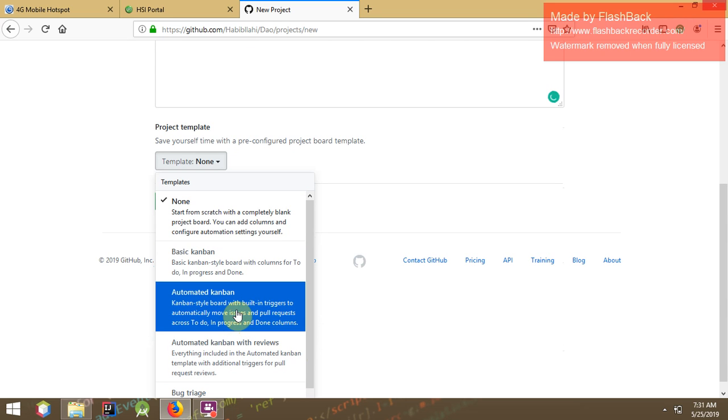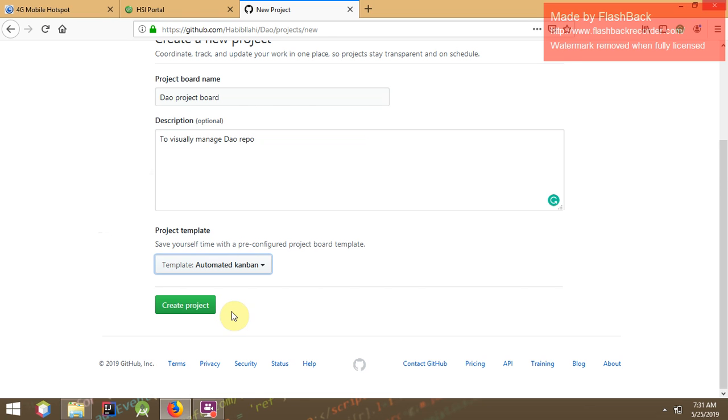I told you I love automated type. It's what I usually use. Let me click that. Okay, automated, please select. Now you can see there is no link repository to it. Why? Because this particular project board, also called project, is being created inside the repository. So GitHub will just automatically link that repository to it. So I can click on create project, and let's see how that goes.